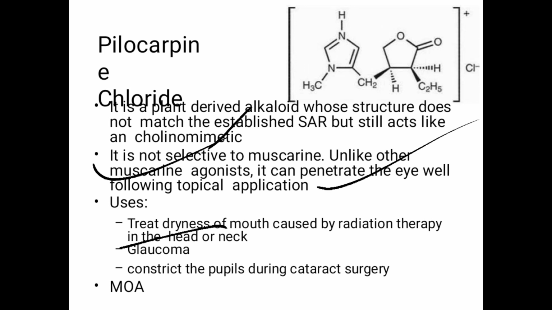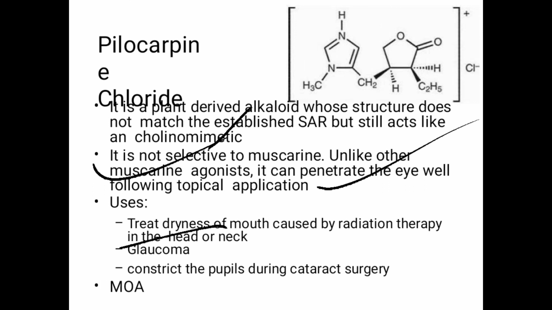So generally a one mark question is asked: give the example of a cholinergic drug which is useful in the treatment of glaucoma and is naturally obtained. Pilocarpine is the example, which is naturally obtained from a plant. It is an alkaloid. It doesn't have a similar kind of structure to acetylcholine, but still it has the ability to bind to the muscarinic or nicotinic receptor.